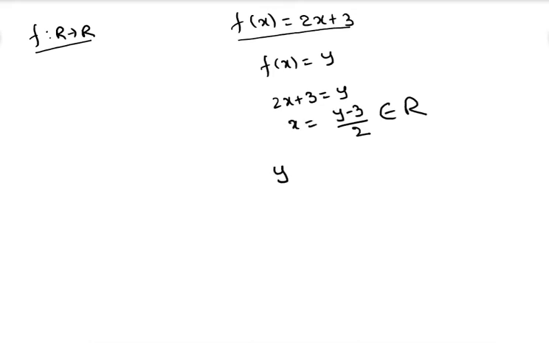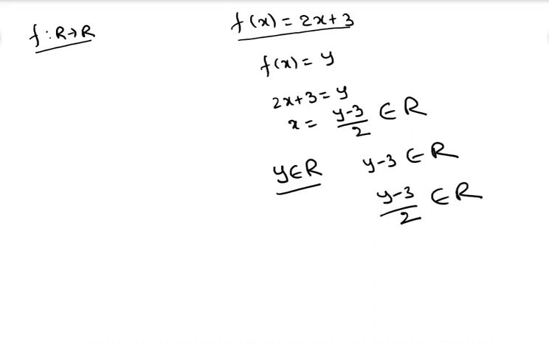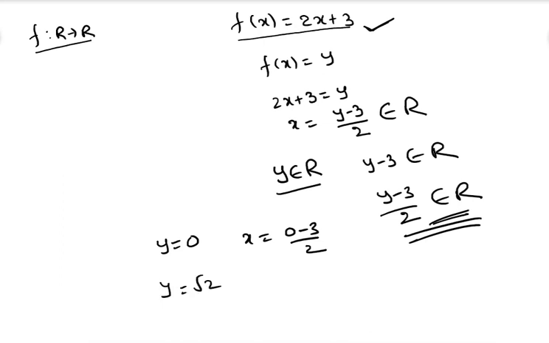You can take any real number y. y minus 3 is also a real number. (y minus 3) by 2 is also a real number. That's why I can say it is an onto function. You can take any real number. Suppose you are taking y is equal to 0, then x is equal to (0 minus 3) by 2. Suppose you are taking y is equal to root 2, then x is equal to (root 2 minus 3) by 2. This is a real number, right? So that's why we can say it is an onto function.